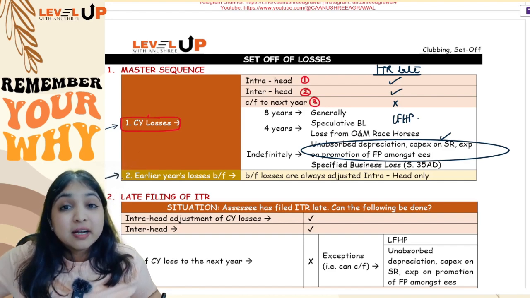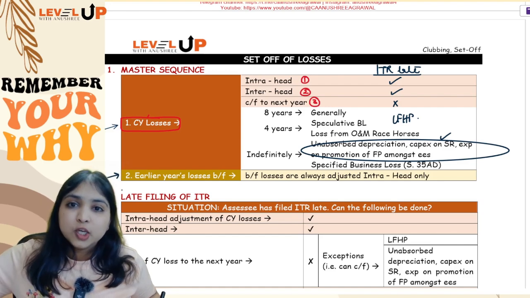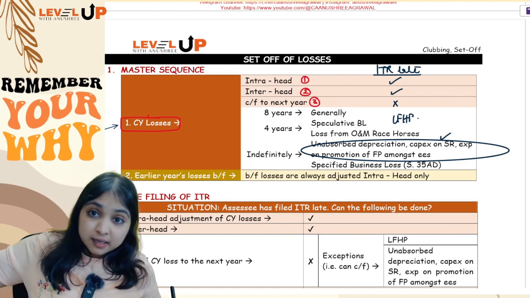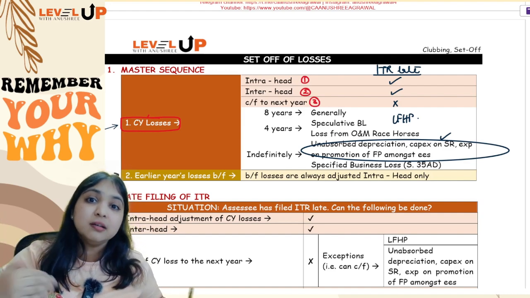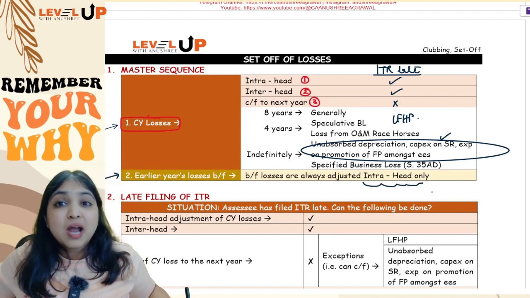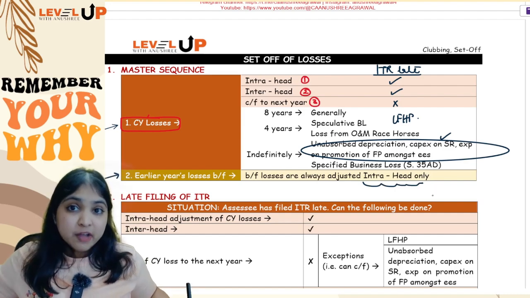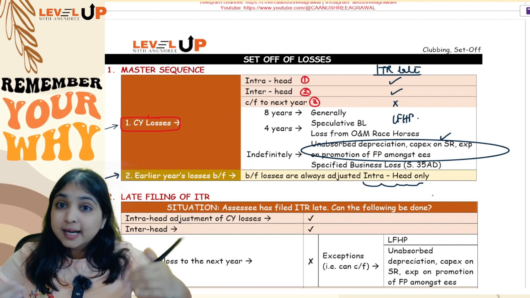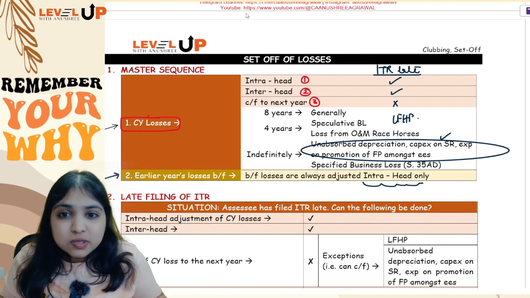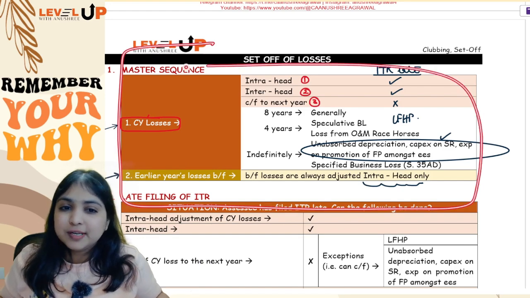Okay. Now listen, once you are done adjusting current year losses, then you will adjust the brought forward losses. Earlier years' unabsorbed losses, you will bring forward to the current year and you will adjust. Whenever you bring forward earlier years' losses to adjust in the current year, you can adjust in the current year intra-head only. Like for example, if you have last year's loss from house property which you are bringing forward to the current year, you can adjust it only against income from house property. Okay guys, this is the most important part of your set off and carry forward chapter.